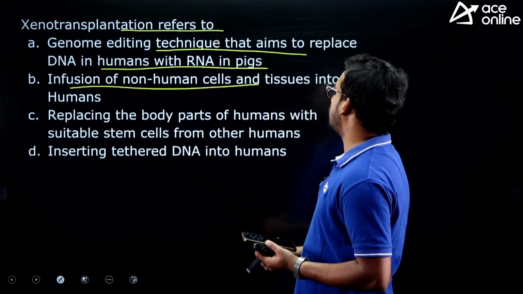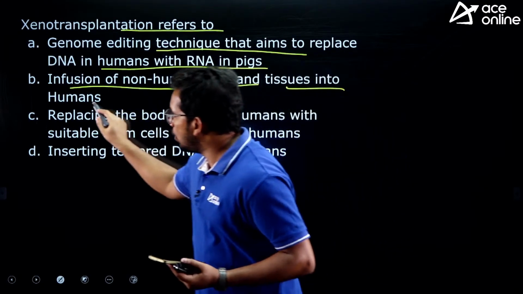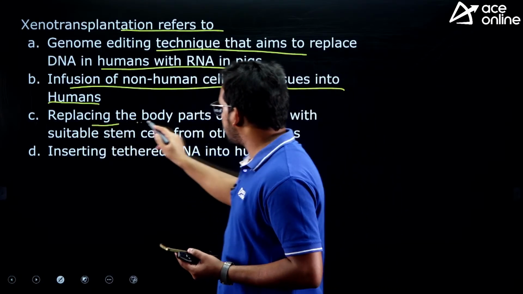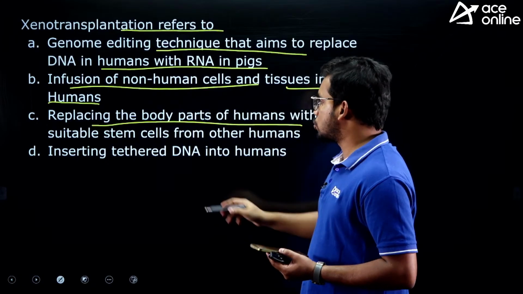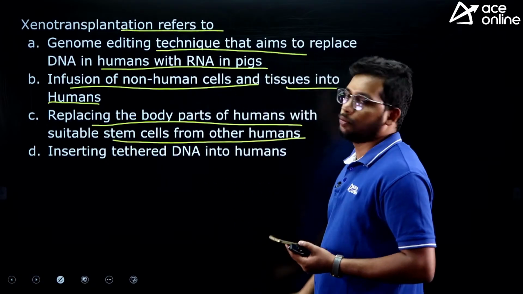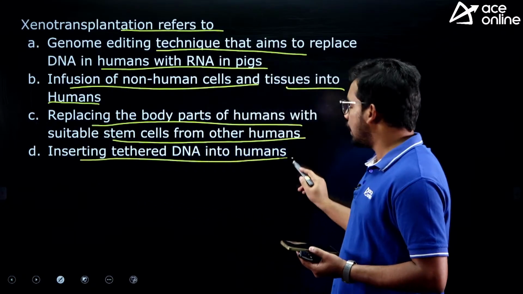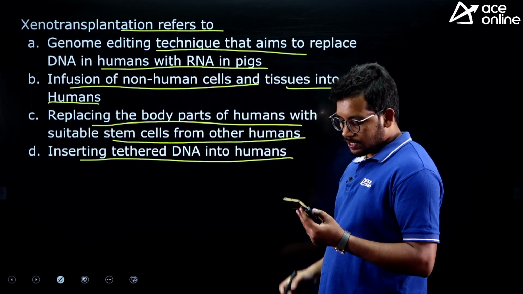Infusion of non-human cells and tissues into humans, this is the second option. Replacing the body parts of humans with suitable stem cells from other humans, this is the third option. Inserting tethered DNA into humans. So what is the answer for this?